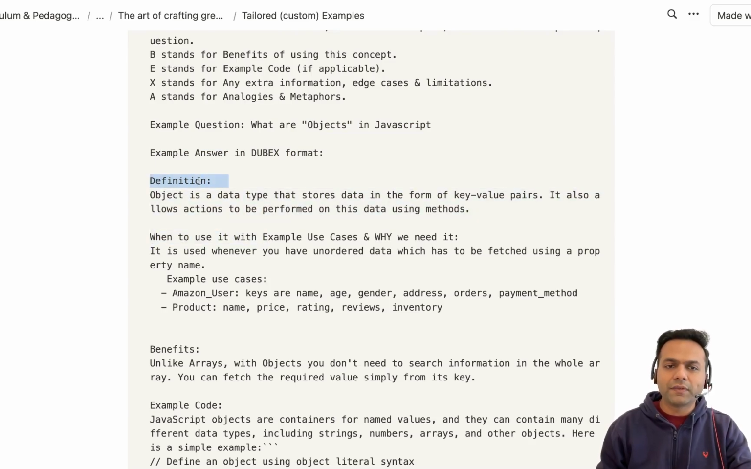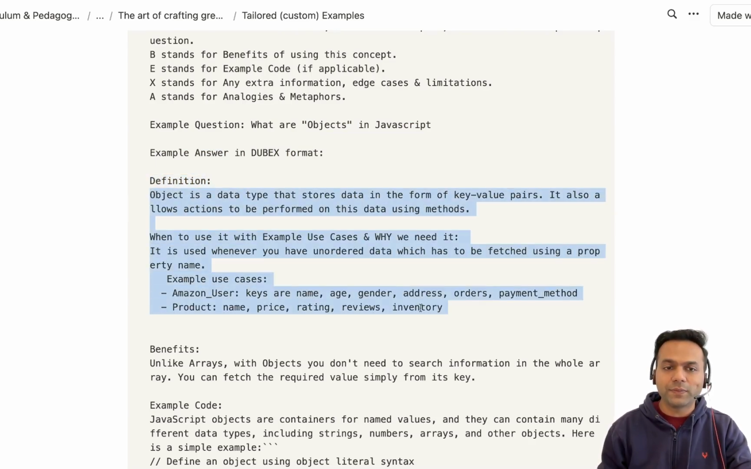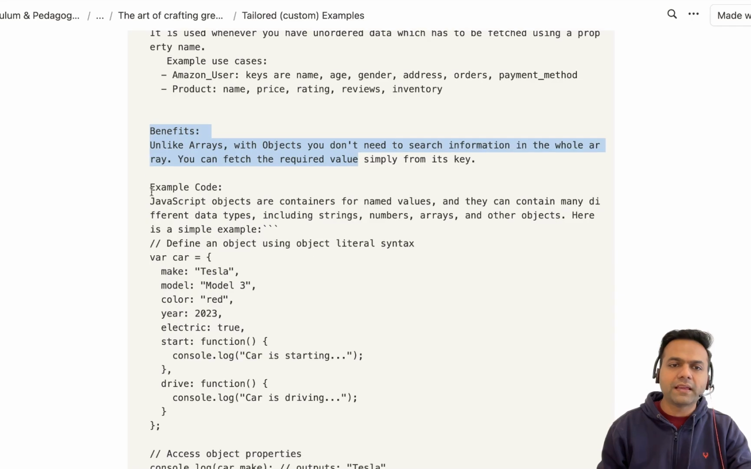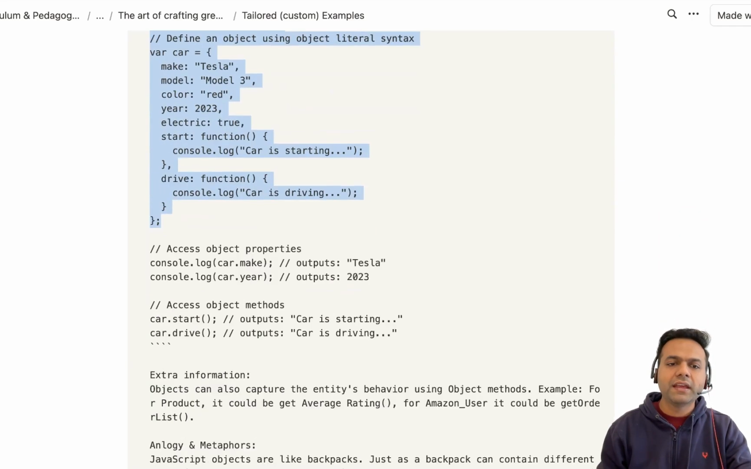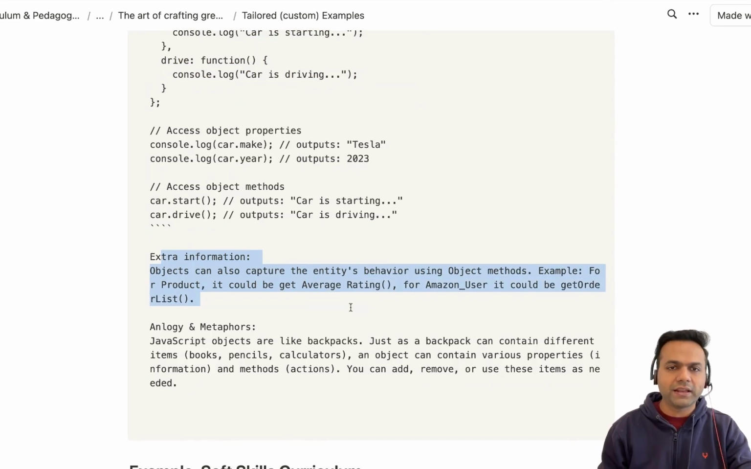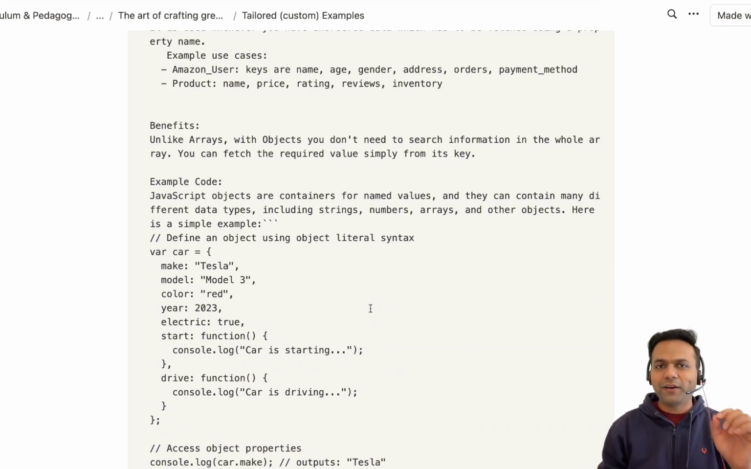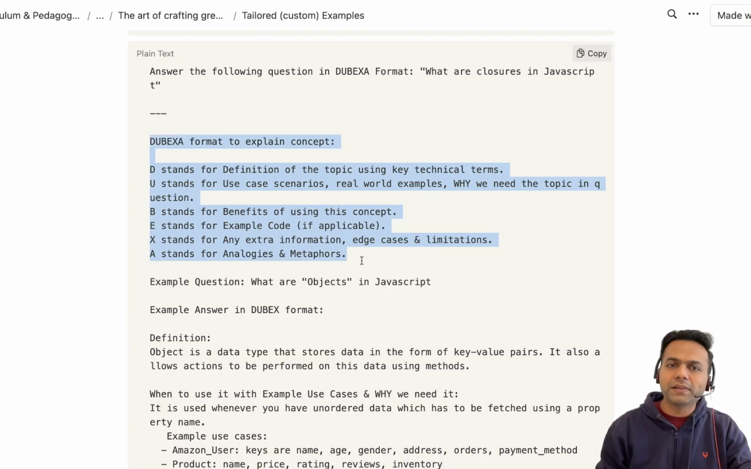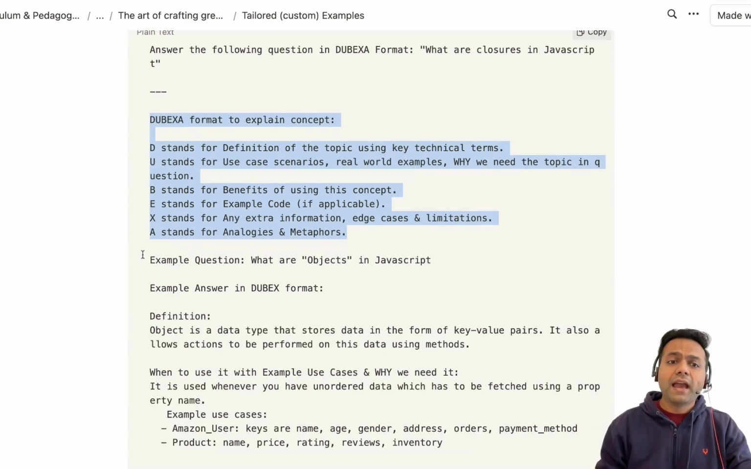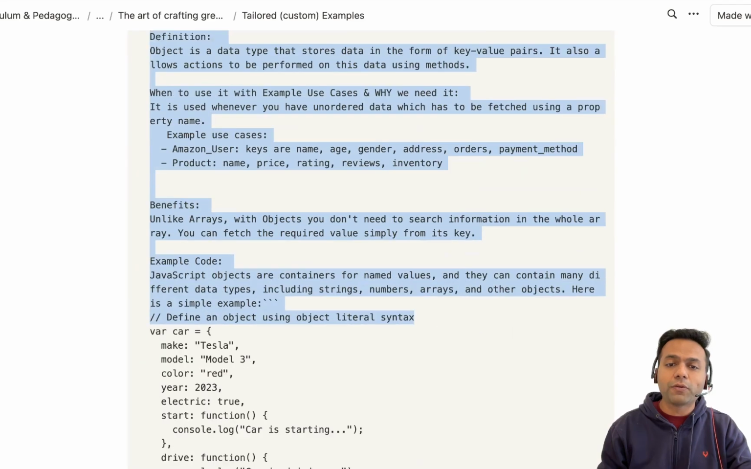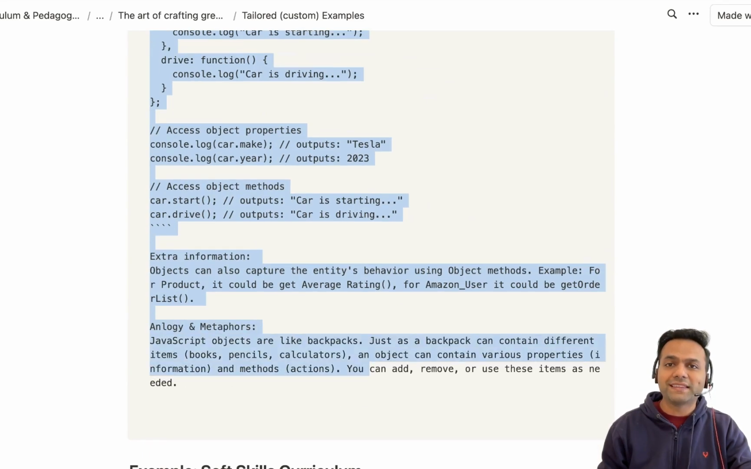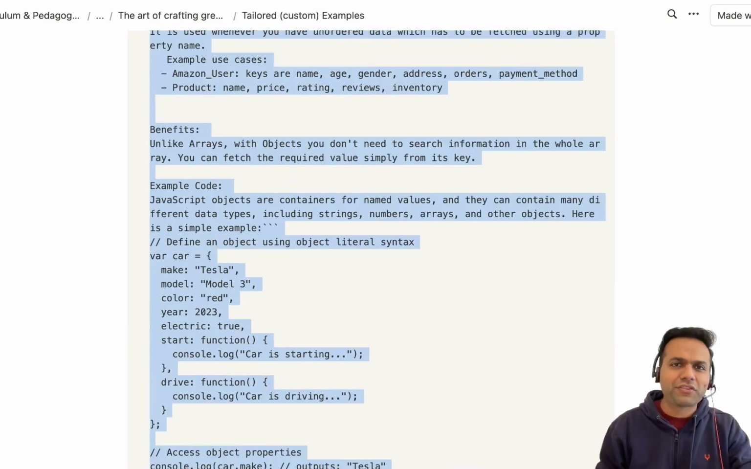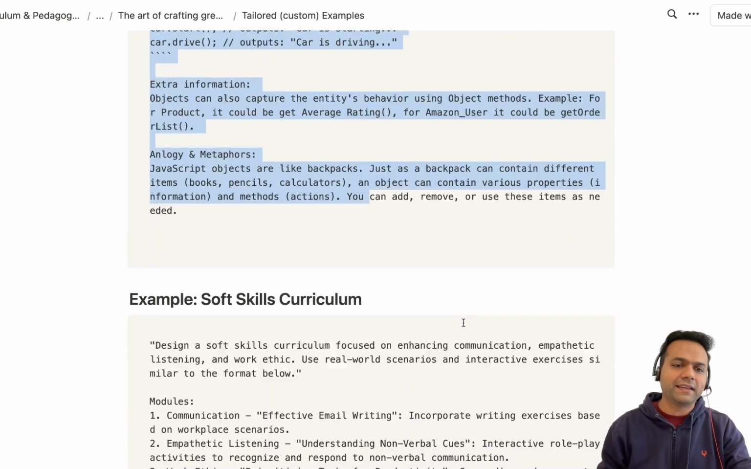So telling it that, there will be a section for definition where it will be defined in this way. The use cases will be defined in this way. Benefits will be defined in this way. Example code might look something like this, right? And extra information, edge cases, extra might look something like this. There will be a very different level of precision that I'll be receiving in my response, right? I've given it a custom example. At the same time, I'm also giving an example of how a sample output using this example would look like. And this kind of prompt gives so much precise answer that is unbelievable, right?